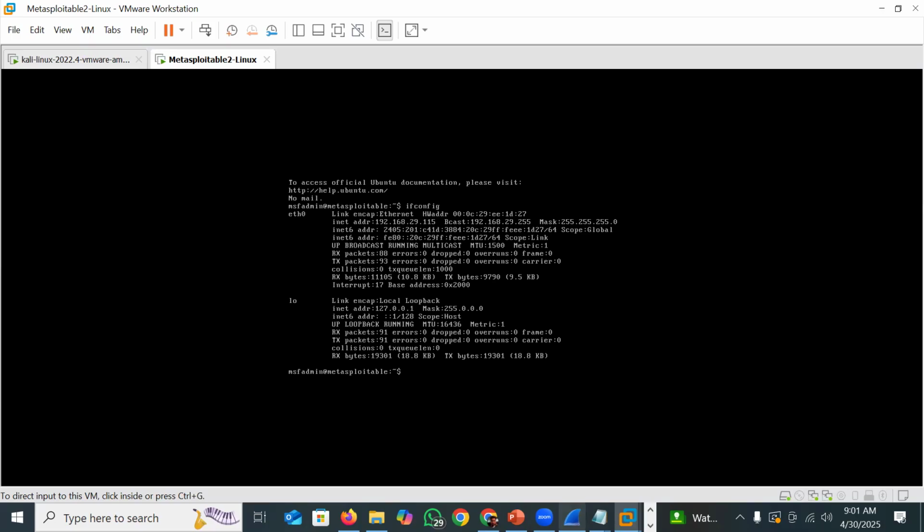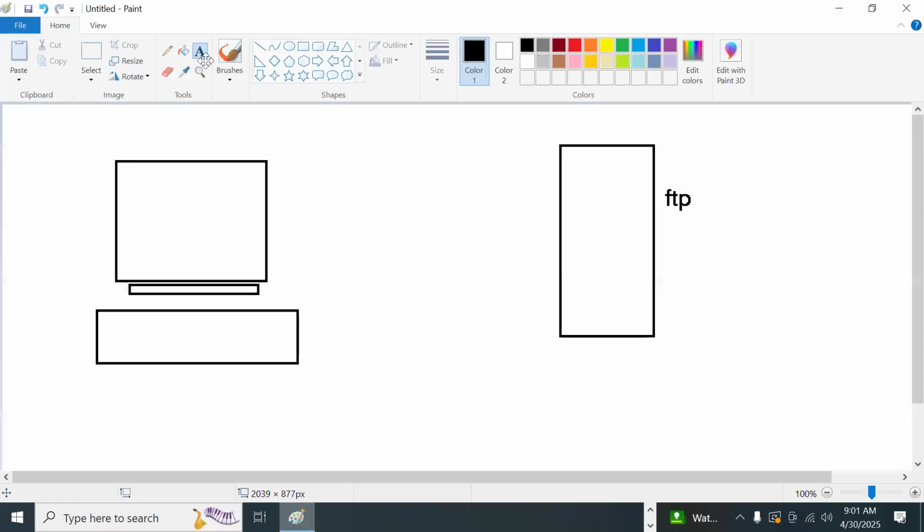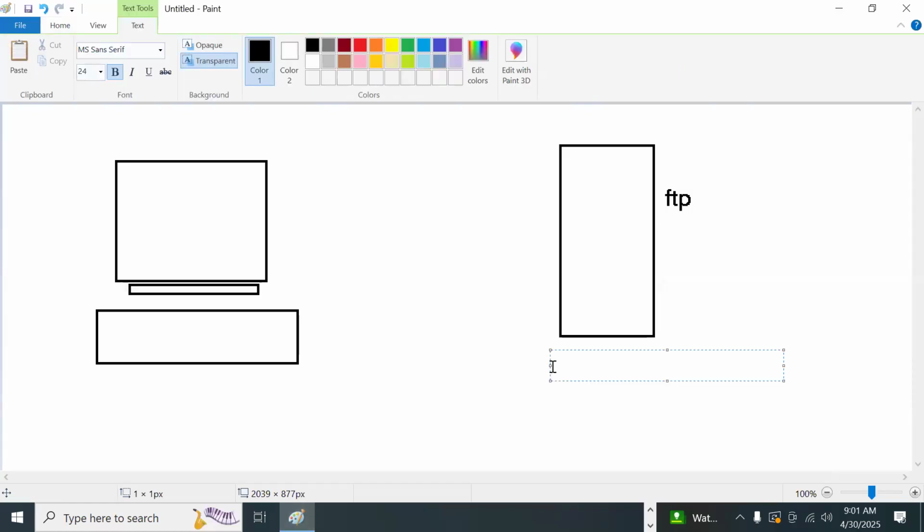So when we are communicating over that, we have the FTP server. This FTP server we can consider as 192.168.29.115, correct? So this is our FTP server.